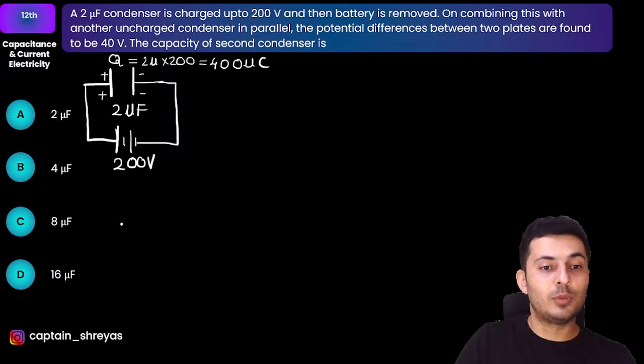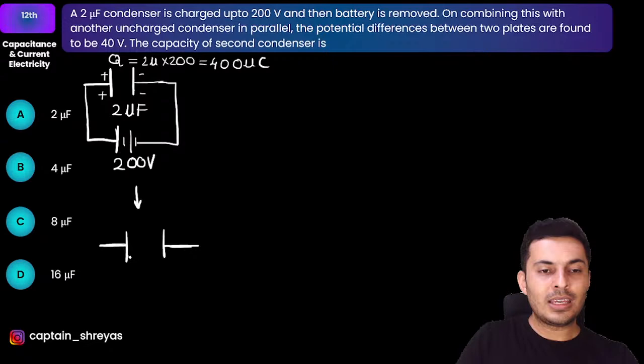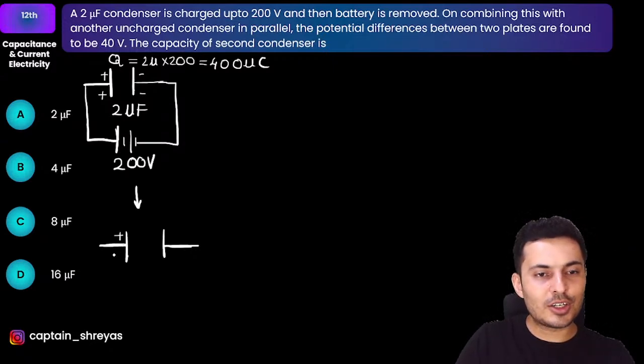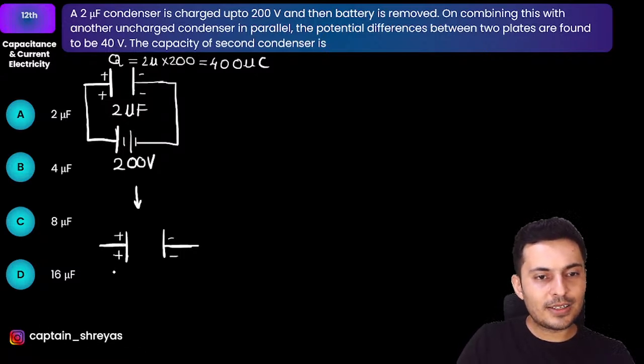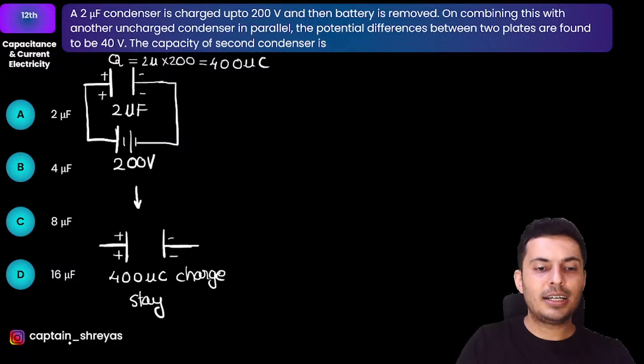Now the battery is removed. That means the next step, the battery is removed. So the charge has nowhere to go. So the charge stays there. It's an isolated system. If the battery was connected, it would change. But here there is no place for the charge to go. So it will just stay there. And I will have, not 200, it's 400. I will still have plus minus 400 microcoulomb charge. The charge will stay. It is conserved.